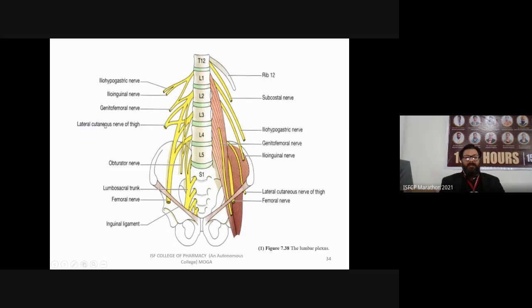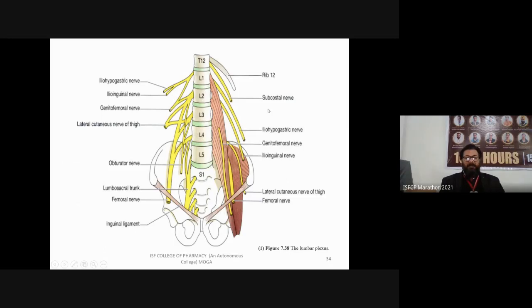These are the lateral cutaneous nerves going into the thigh. Now this is the obturator nerve, which also enters the hip region. Next is the lumbosacral trunk and the femoral nerve, the yellow colored nerve. These are the inguinal ligaments that attach to your hip bone.